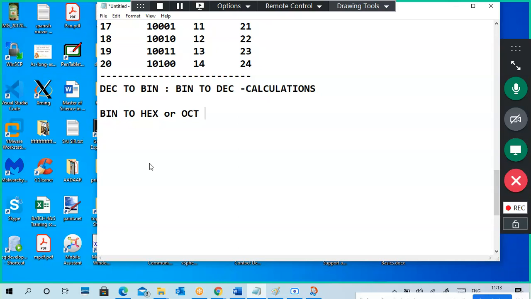Directly, if you know the binary number equivalent, you can write it directly. But decimal to hexa, again we need calculations. Mainly, again you have to convert into binary to hexa type only.